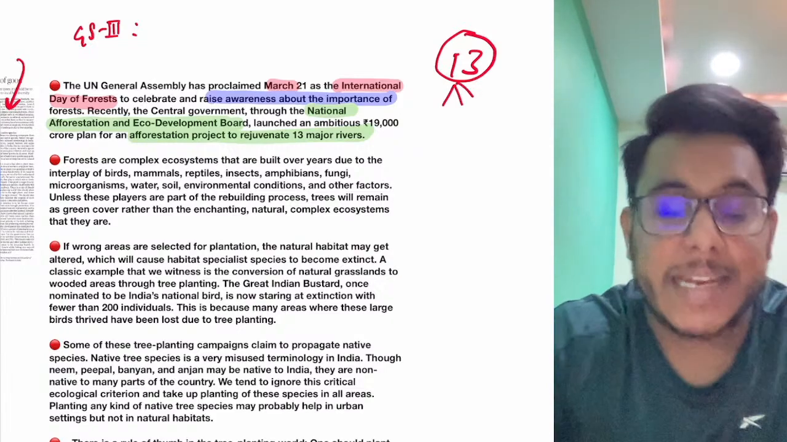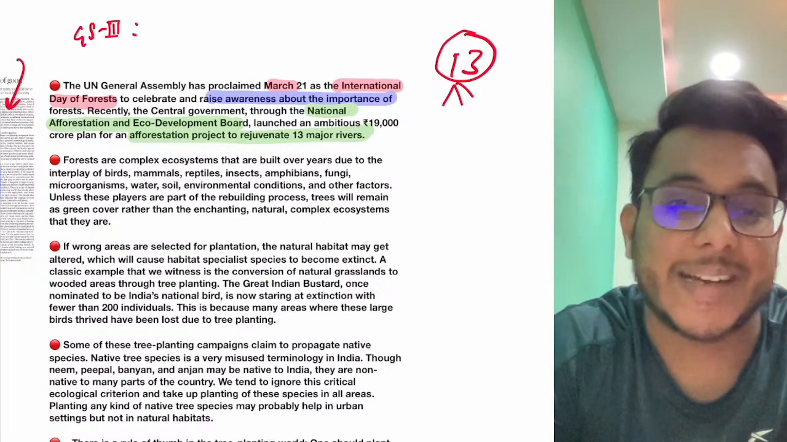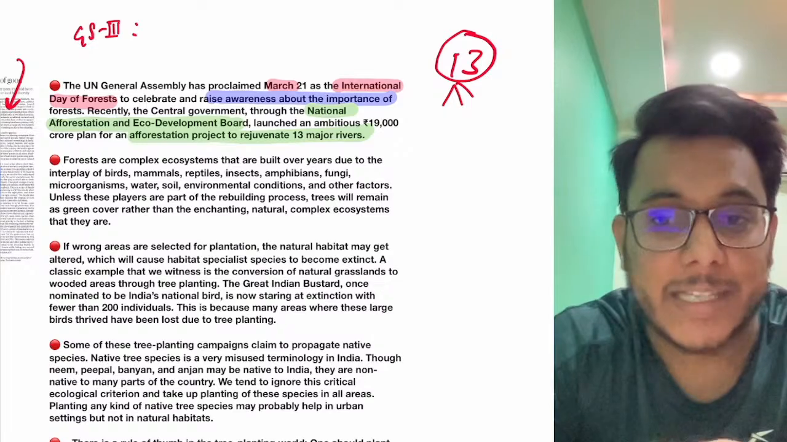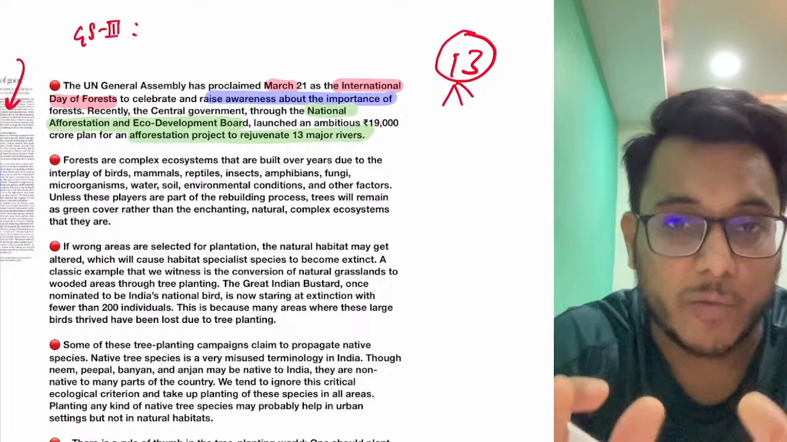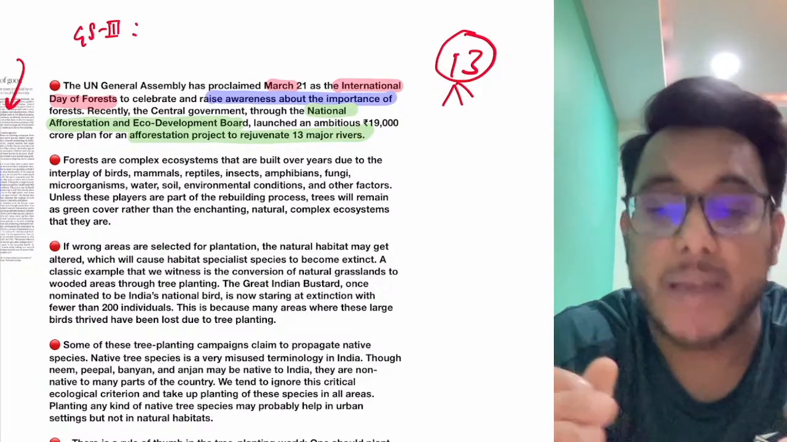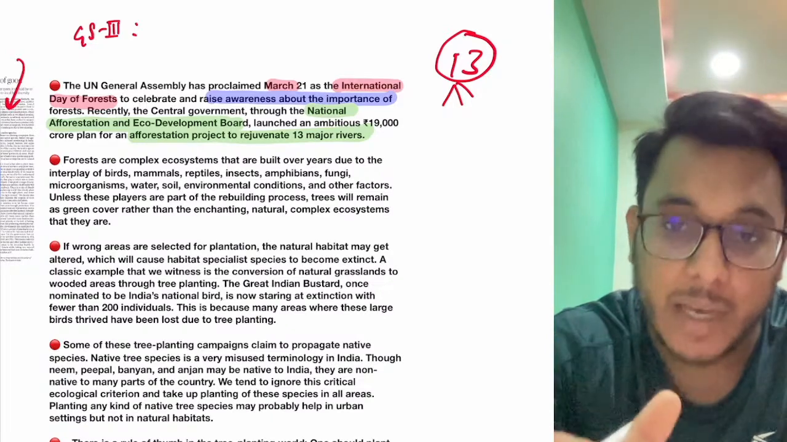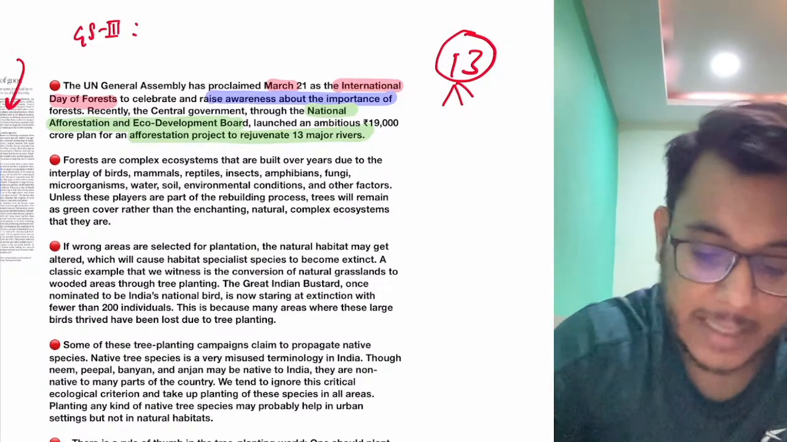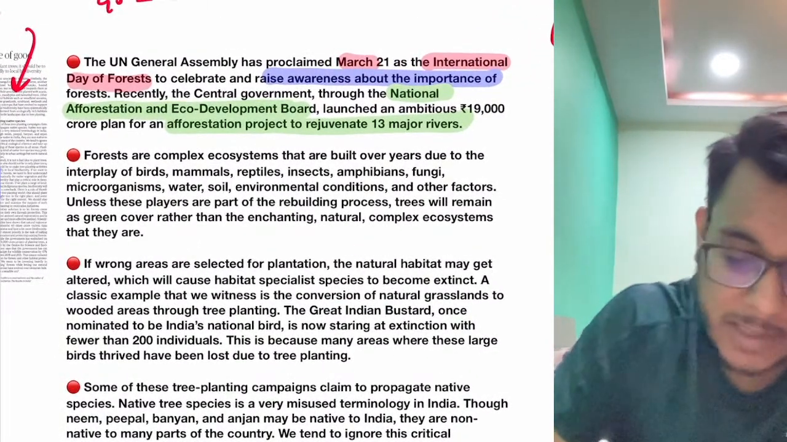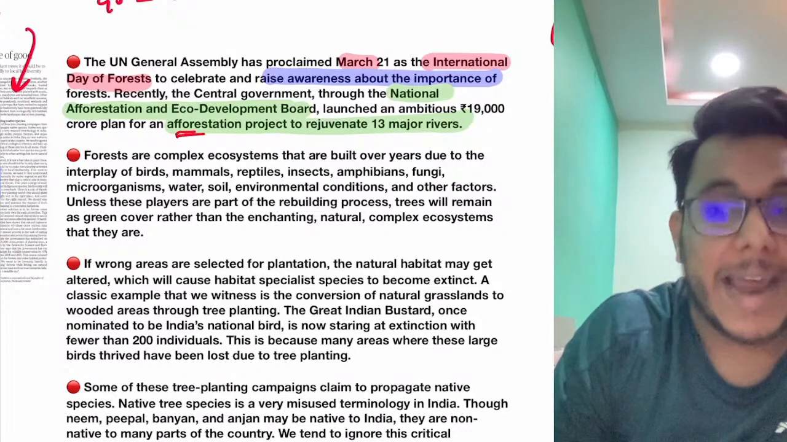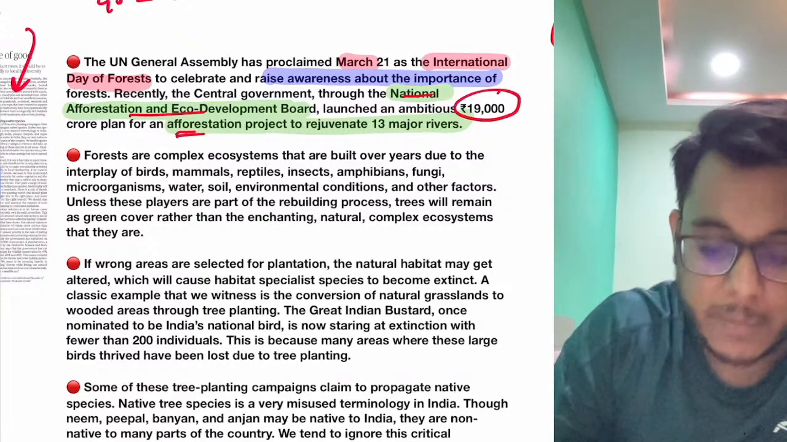The catchment area of these rivers has got reduced, and the water flow in these rivers has got reduced. The plan is that trees will be planted specifically in the catchment areas of these 13 rivers. Because of that, the trees will aid in increasing the water flow into the rivers. Is it clear or not? So around the catchment area of these 13 rivers, the afforestation program is being carried out, led by the National Afforestation and Eco Development Board, and this much money has been given.